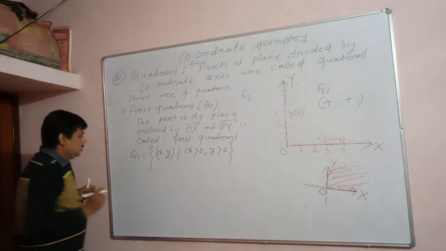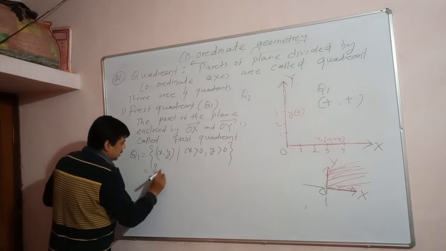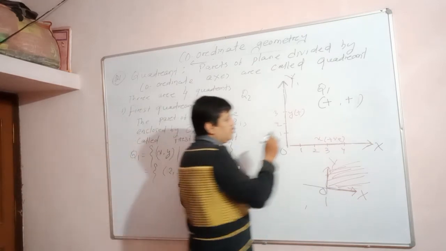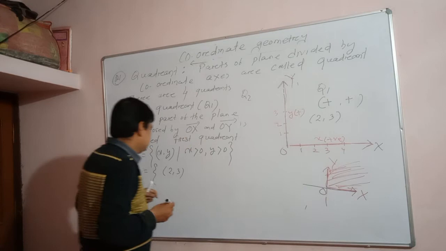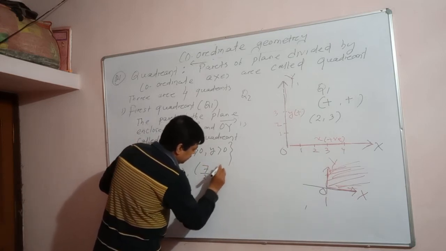Understand or not? Suppose we are taking a point, suppose 2, 3. 2, 3 can be a point, 2 is positive and it is a point in the first quadrant. 7/2, 5.